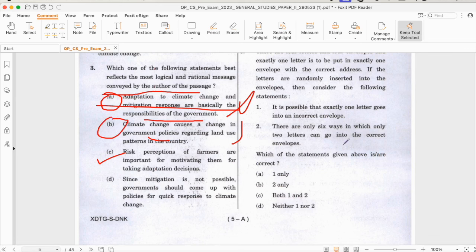Okay. Option C: risk perception of farmers are important for motivating them for taking adaptation decisions, can be right. Option D: since mitigation is not possible, government should come up with policies for quick response to climate change. Now this is an absurd statement. Why is mitigation not possible? This is an absurd statement. Okay, based on your general studies knowledge, just cross it. Now we are just left with option B or option C.